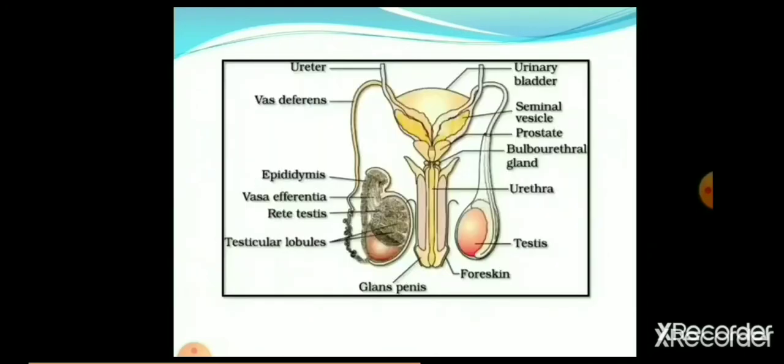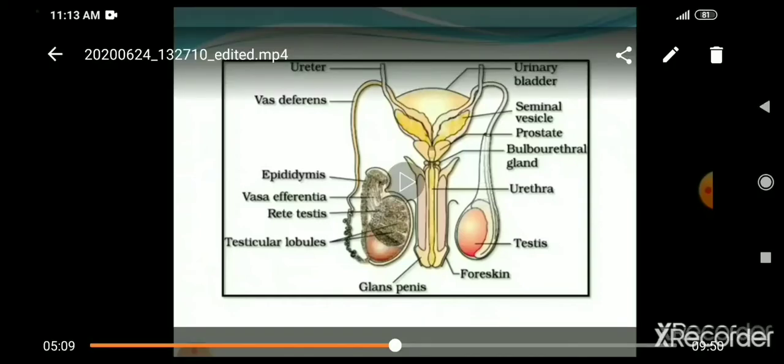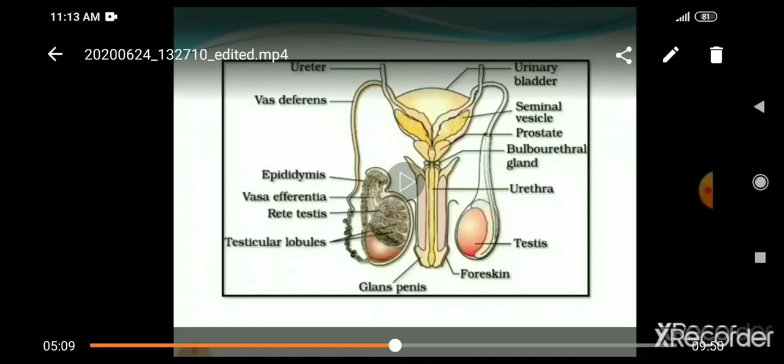Now see the diagrammatic view of the male reproductive system. Part of the testis is opened to show inner detail. Two testes lie inside it.